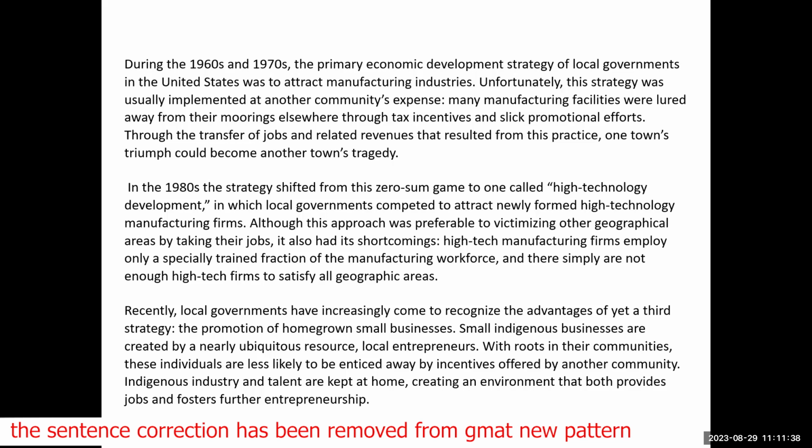Small indigenous businesses are created by a nearly ubiquitous resource, local entrepreneurs. With roots in the communities, these individuals are less likely to be enticed away by incentives offered by another community. Indigenous industry and talent are kept at home, creating an environment that both provides jobs and fosters further entrepreneurship.